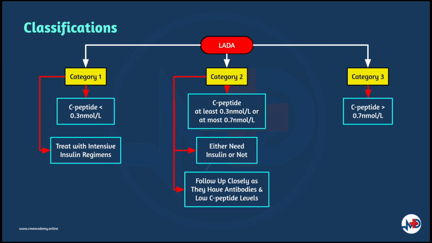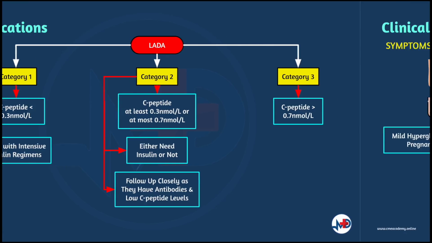Next, LADA can be classified into 3 categories, depending on their C-peptide values. Patients in category 1 have a C-peptide level of less than 0.3 nanomoles per liter and they would be treated with intensive insulin regimens. Those falling into category 2 have a C-peptide value of 0.3 nanomoles per liter or more and 0.7 nanomoles per liter or less. They will fall into a gray area, which means they would either need insulin or wouldn't. However, you may need to follow them closely as they have antibodies and low C-peptide levels. Lastly, patients in category 3 have a C-peptide value of more than 0.7 nanomoles per liter.